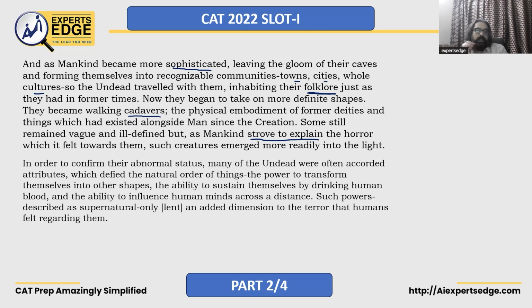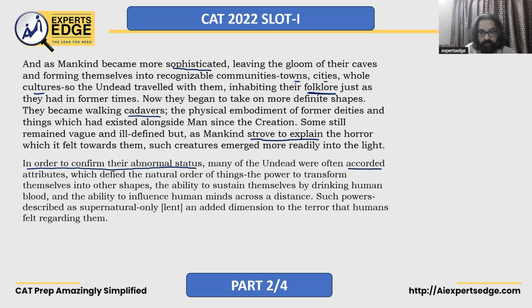Okay. In order to confirm their abnormal status, many of the undead were often accorded attributes which defied the natural order of things: the power to transform themselves into other shapes, the ability to sustain themselves by drinking human blood, and the ability to influence human minds across a distance. So, in order to confirm their abnormal status, just to confirm what they are, they were accorded these attributes. मतलब ये अभी clear नहीं है कि ऐसा होता था या नहीं, लेकिन ऐसा कहा जाने लगा.